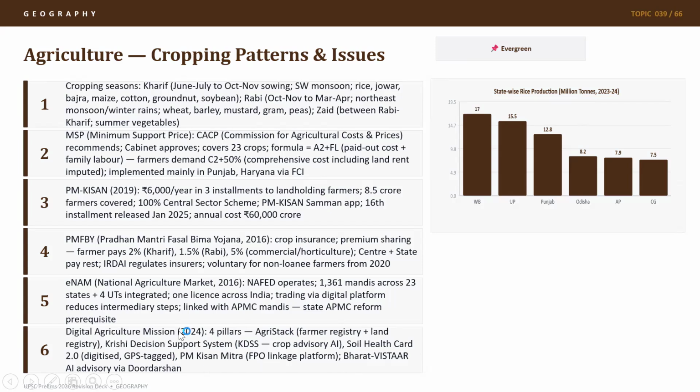Very important. So our Digital Agriculture Mission has four key components: AgriStack, which has land, farmer, and crop stacks digitally; Krishi DSS, which is crop advisory through AI; Soil Health Card 2.0, digitized and GPS tagged; and PM Kisan Mitra, which is an FPO linkage platform, FPO being farmer producer organizations. The Bharat Vistar AI platform was announced in this budget 26-27, where AI advisory can be given through apps or via Doordarshan.